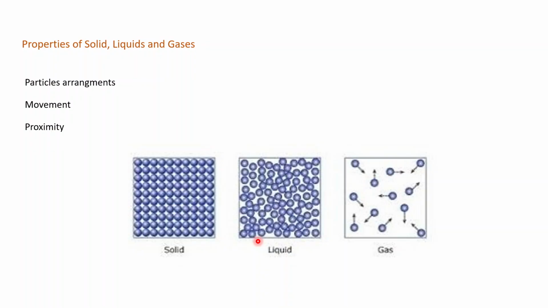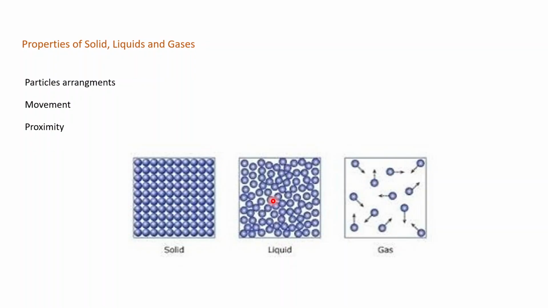Now come to the liquid. They have a random arrangement, no fixed pattern, a definite volume but take the shape of the container. If you have water in a glass, it will take the shape of the glass. If you have water in another container, just like a bowl, it will take the shape of the bowl. So it can flow.